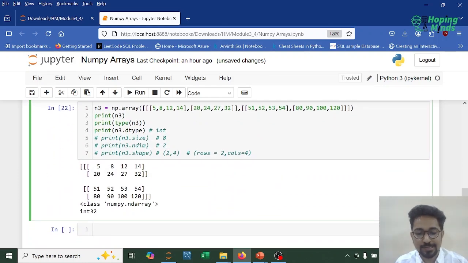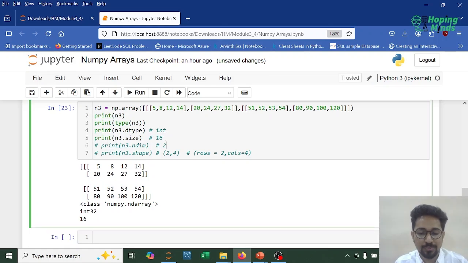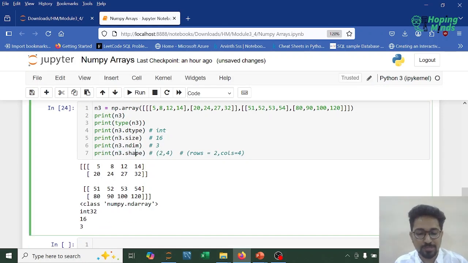Alright, so the data type is integer. How many elements are total present? 8 in the first 2D array, 8 in the second 2D array. So the total number of elements would be 16. Size is 16. Number of dimensions, if you observe the number of brackets in the beginning or at the end, it is 3, indicating it is a 3D array. What about the shape? Previously we have observed this is 2 rows, 4 columns, right?